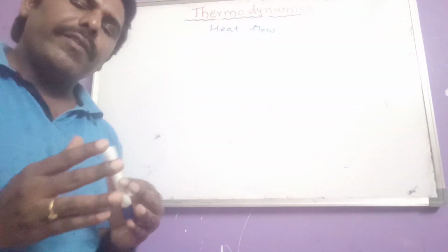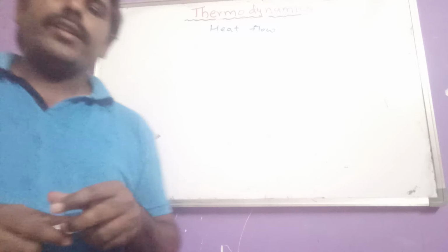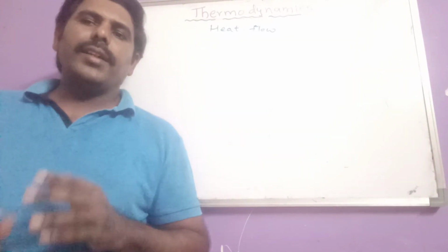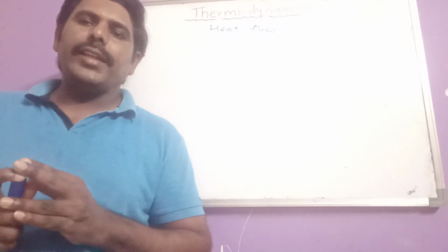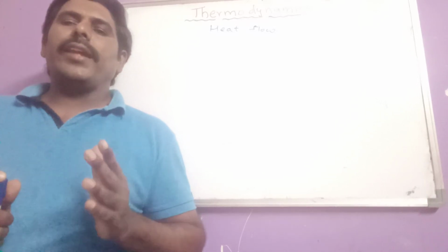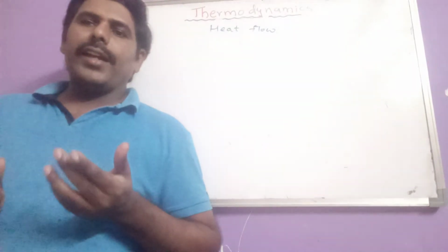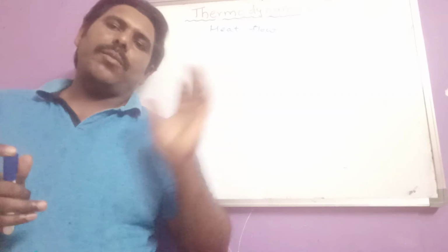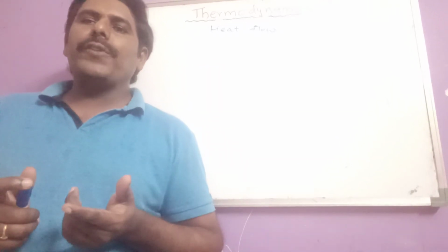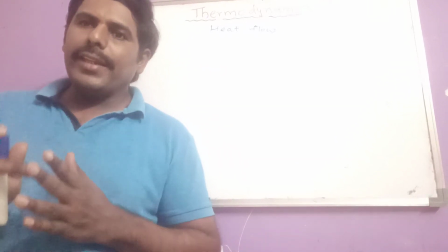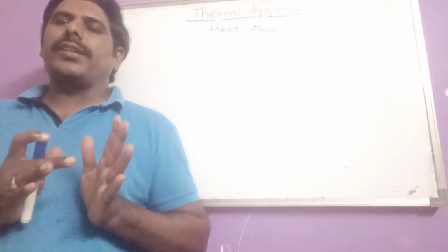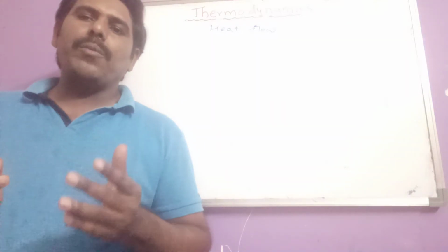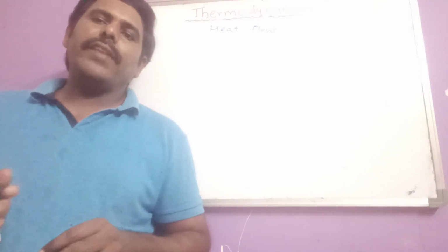Now let us compare with chemical kinetics also. What is the difference between thermodynamics and chemical kinetics? Thermodynamics deals with the spontaneity of a reaction. That means whether the reaction takes place or not, that was given by which one? Thermodynamics. And what is the role of chemical kinetics? It indicates the speed of the reaction, whether the reaction takes place fast or slowly or with a moderate speed. That was given by which one?